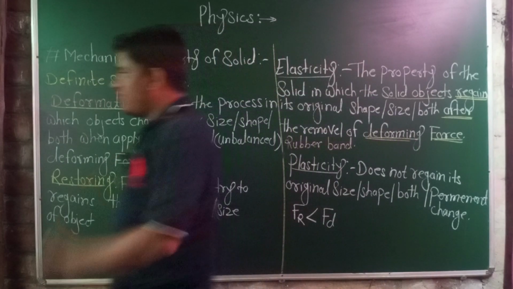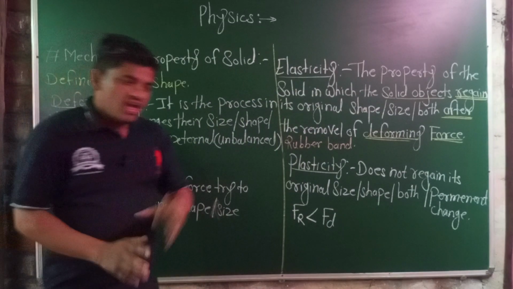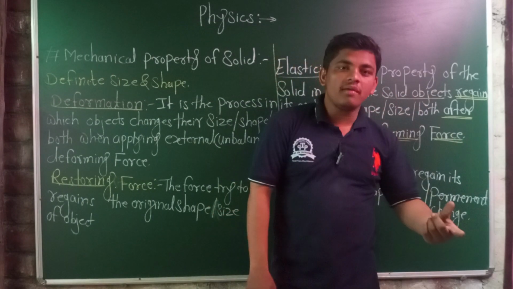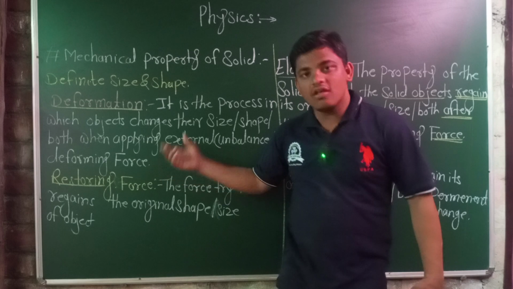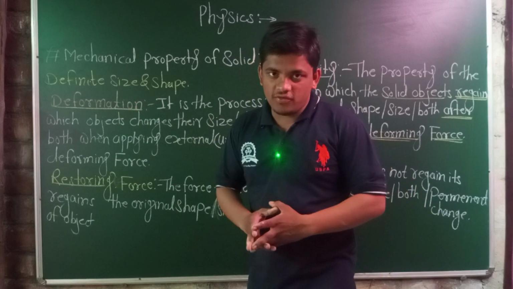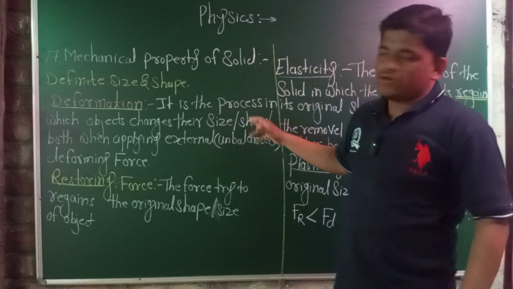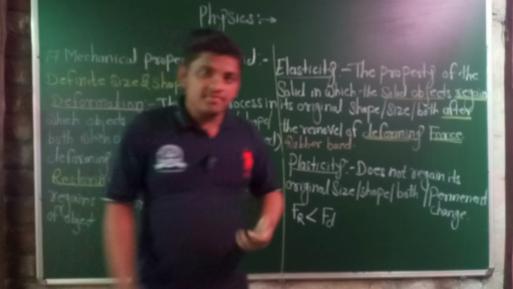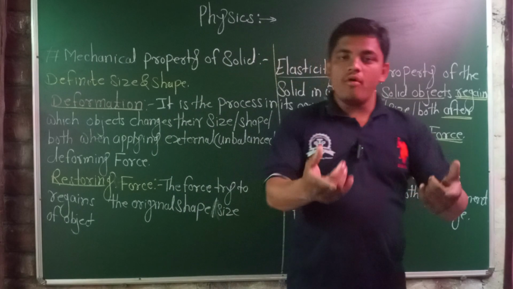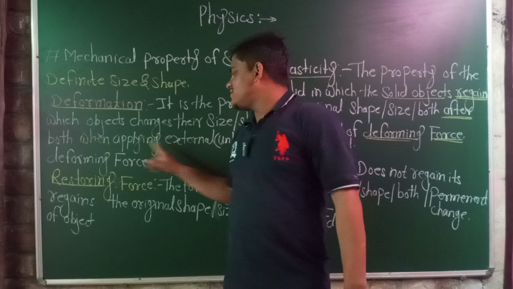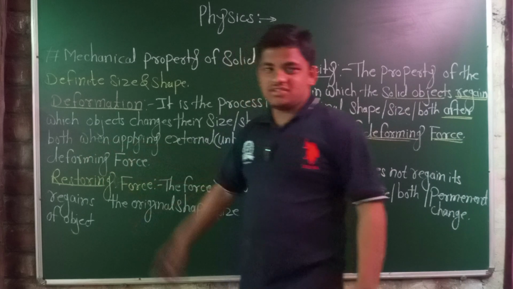What is deformation? Deformation is the process in which we apply certain external force, or external deforming force. That's why we call it the deforming force, because it takes part in deformation. Deformation is the process in which the object changes its size, its shape, or both at a time when we apply the external deforming force.